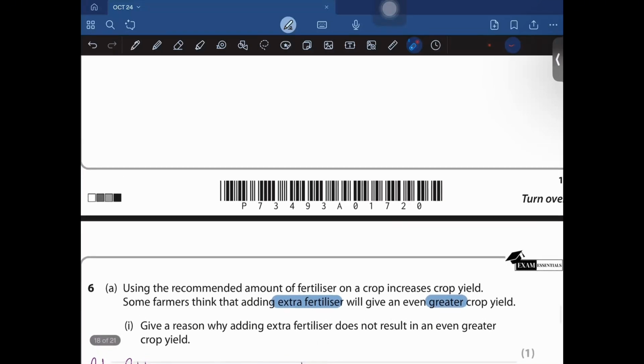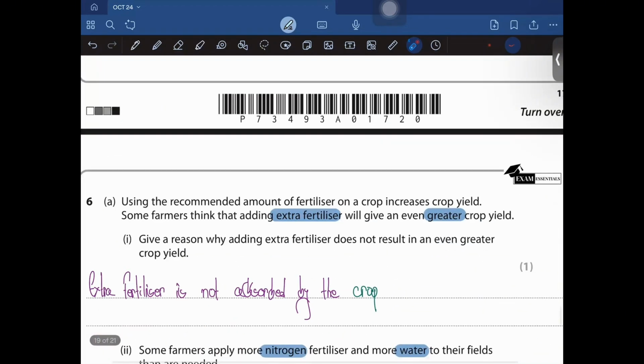So first of all, the extra fertilizers would not be absorbed by the crops. And if it is not absorbed by the crops, then how is it going to increase the yield, right? Because nothing in excess is good. Everything in excess is going to be harmful at some point. So yeah, extra fertilizer is not absorbed by the crop.